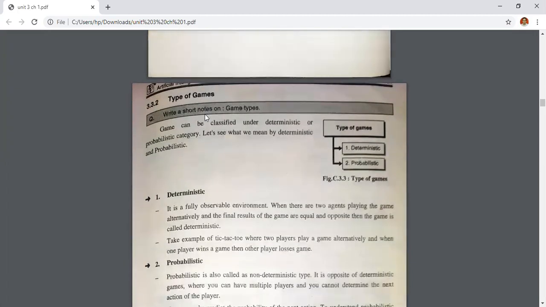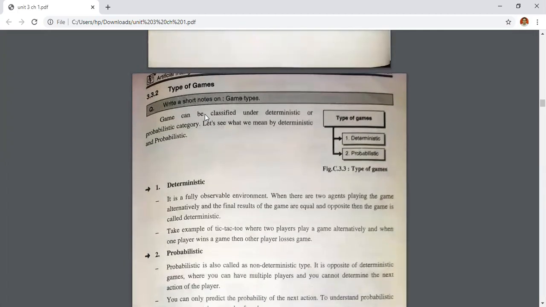Okay. Then the next is your types of game. There are two types of game: deterministic game and probabilistic game. Deterministic means where you can determine the final answer or the final phase. That game is called your deterministic game.